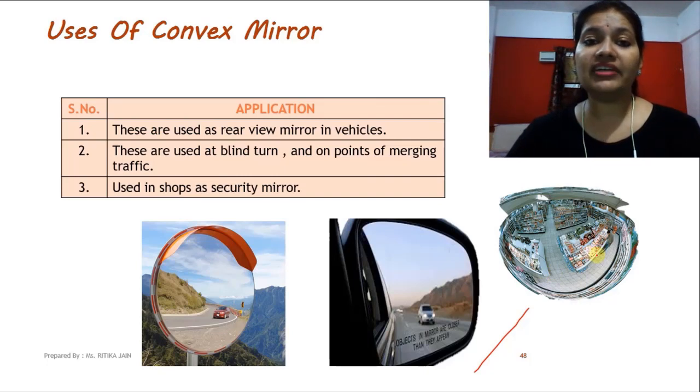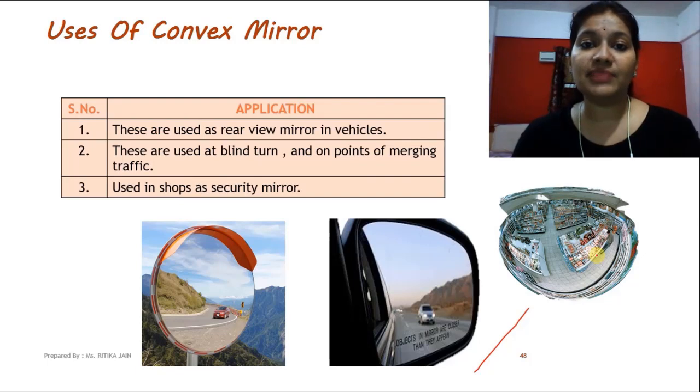So when we have a diverged beam of light, we can obtain a wider view of the area. We can have a wider vision. Therefore, these are the basic applications of convex mirror. It is used at blind turns, or at points where there is merging of traffic, and in shops and malls for security purposes, because it gives a wider vision.